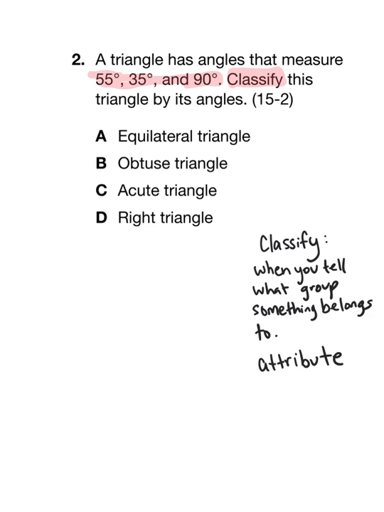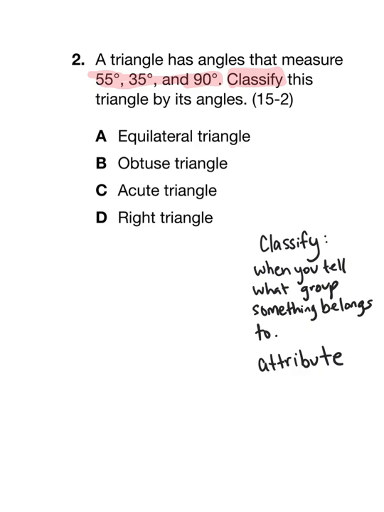So let's draw a triangle that has roughly these angles, 55 degrees and 35 degrees. Those are both acute angles, smaller than 90 degrees, and it has one 90-degree angle. So when I draw that, let's see, where's my shape tool? It's not going to be perfect, right?